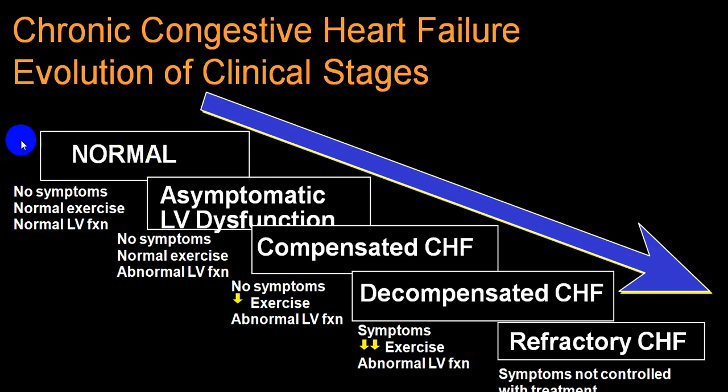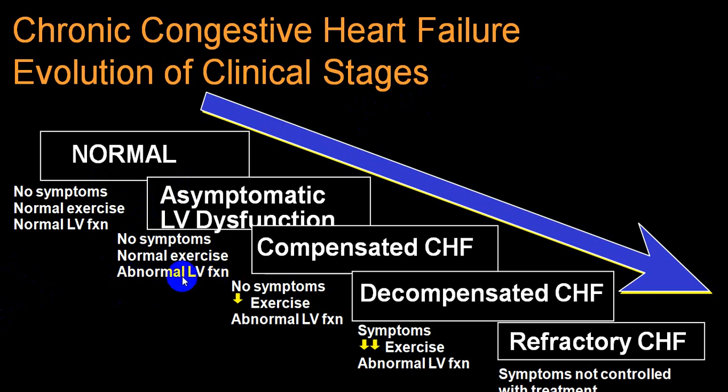Now, a person with normal symptoms, normal exercise, normal LV function, but in a high risk group, this is what we call stage A for ACC. Asymptomatic, which is stage 1 in NYHA, but stage B in case of ACC, where there are no symptoms but LV dysfunction.